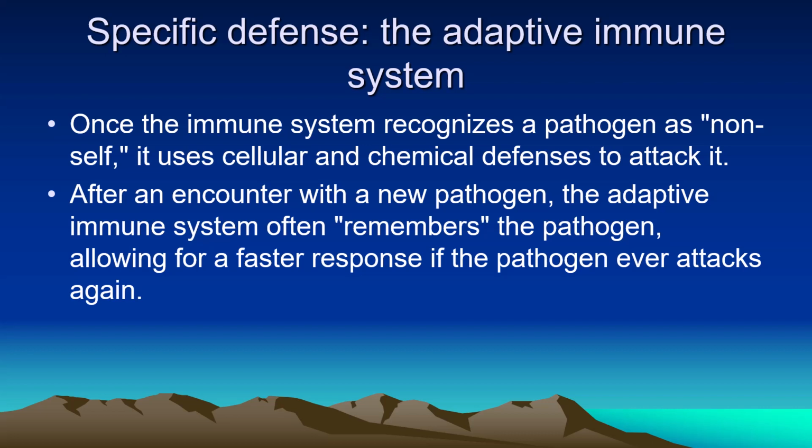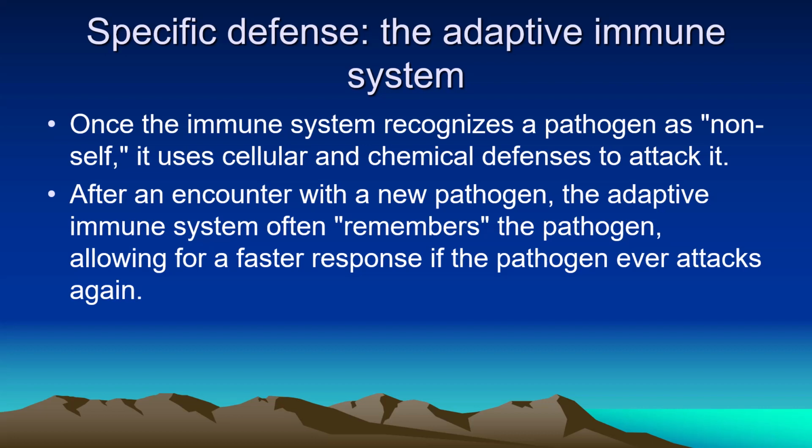And when that pathogen enters the body again, the system recognizes it quickly, attacks it quickly and destroys it.